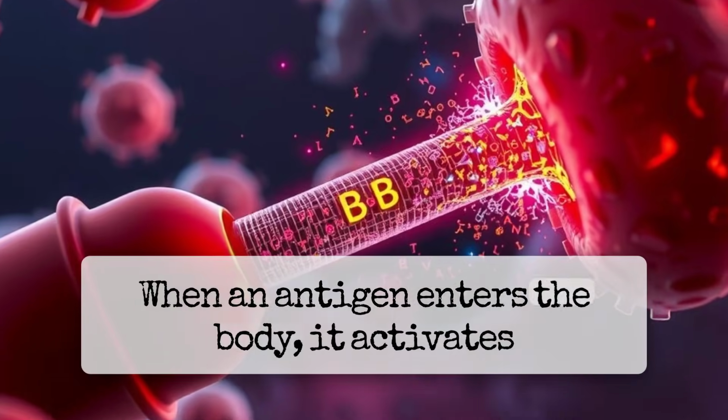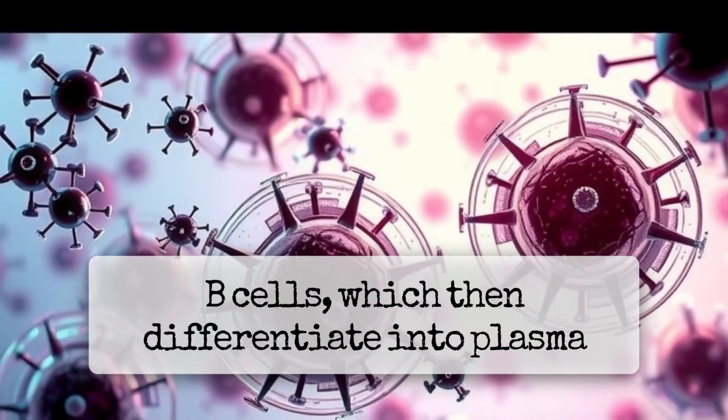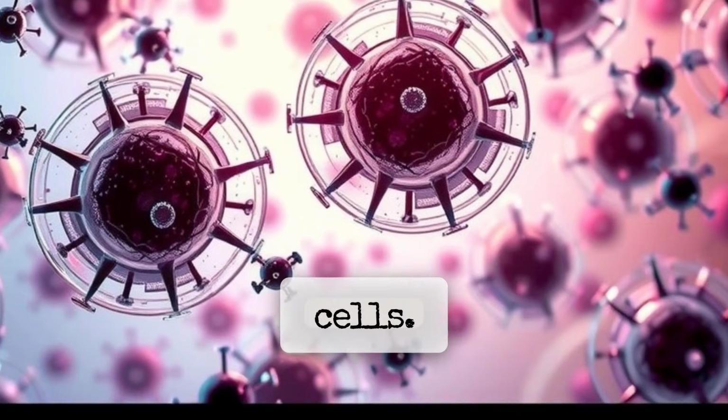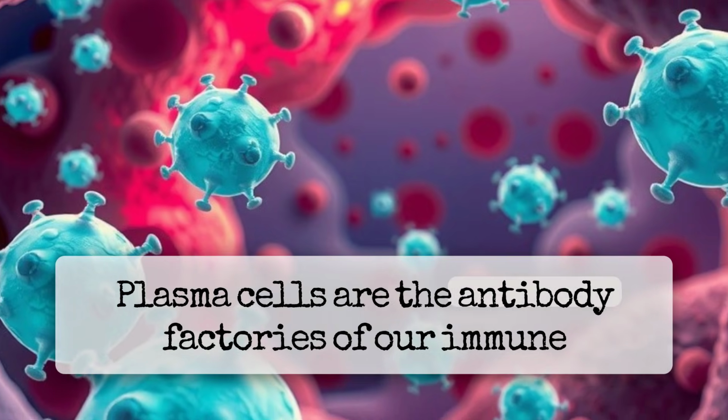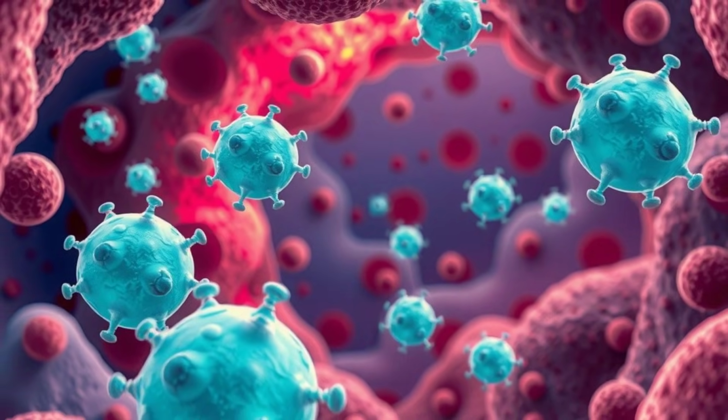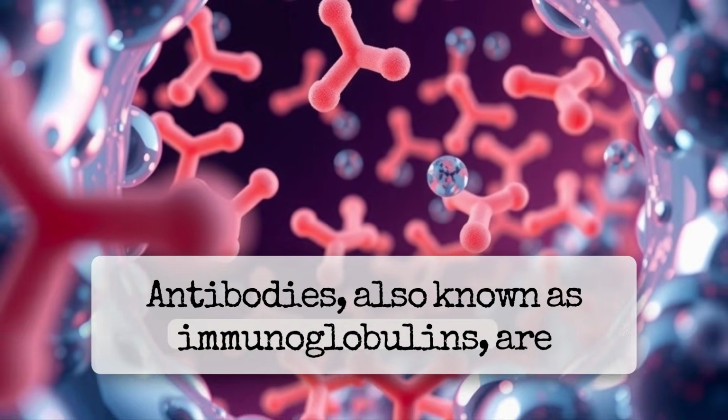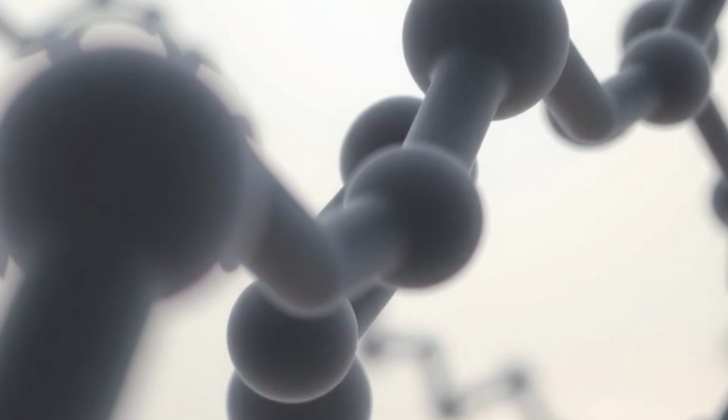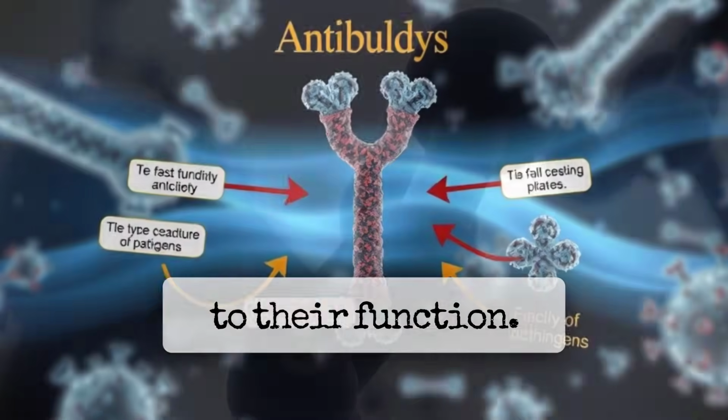When an antigen enters the body, it activates B cells, which then differentiate into plasma cells. Plasma cells are the antibody factories of our immune system. Antibodies, also known as immunoglobulins, are Y-shaped proteins. This unique shape is crucial to their function.